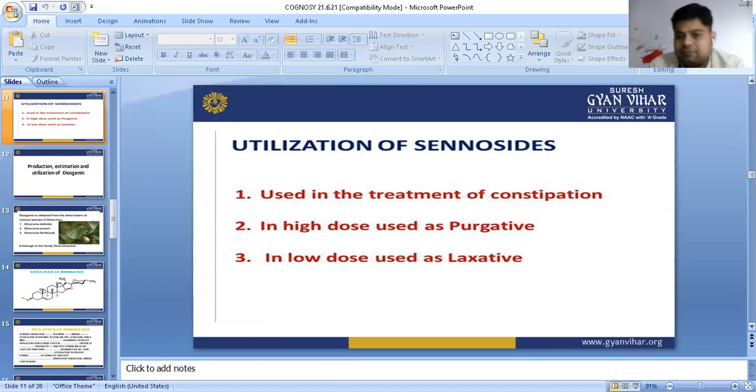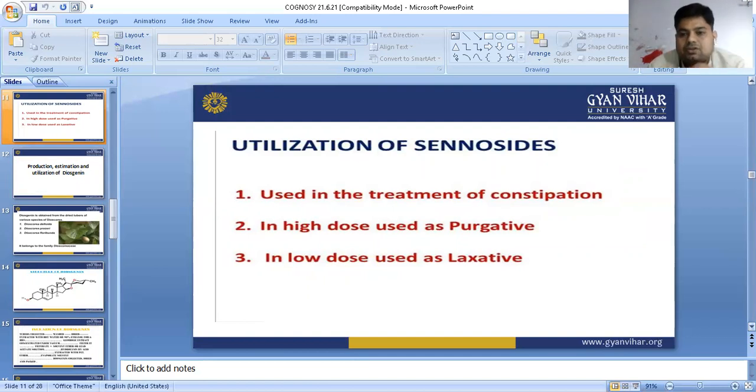Constipation, laxative, purgative. Constipation is when a patient is unable to pass fecal matter, and then we give drugs. Purgatives are agents having strong activity. When we give the drug in a higher dose, the person passes feces a number of times, meaning that many times he is going to pass feces. The low dose acts as a laxative. So generally the sennosides act as a laxative and purgative. So this is the chapter.